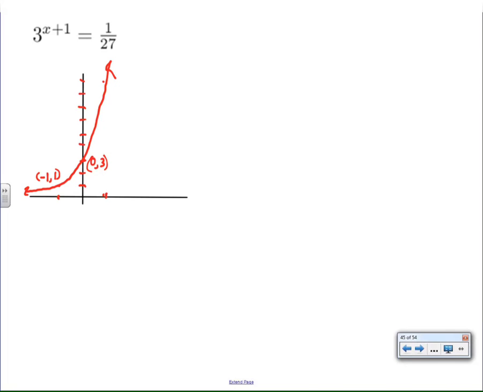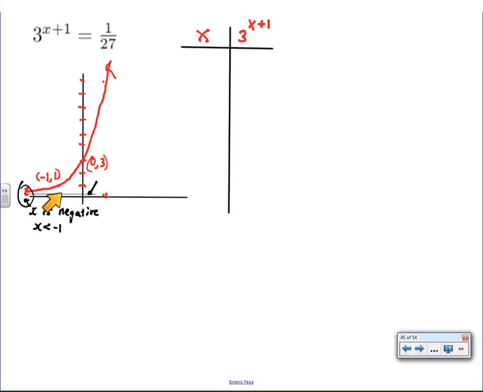So the next thing I need to do is put in a line for y equals 1/27. It's really tough to see, but 1/27 is a very small number, so it's very close to 0. And even if my graph is poor, I can see that the intersection of the line and the curve is going to be somewhere in the negative realm, clearly well beyond x equals negative 1. So to get a better sense, I'm going to use a table of values instead.